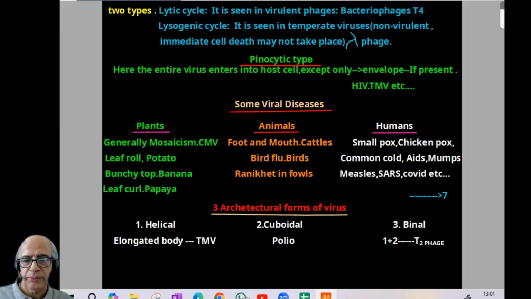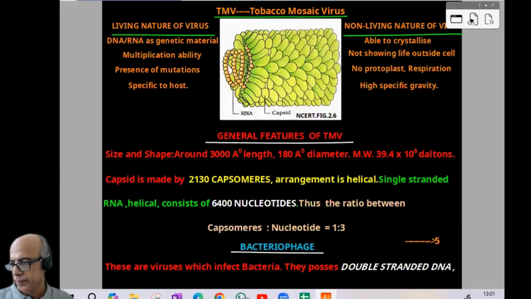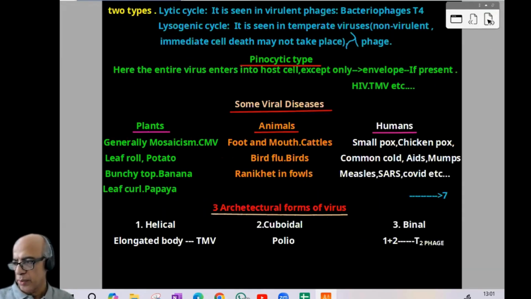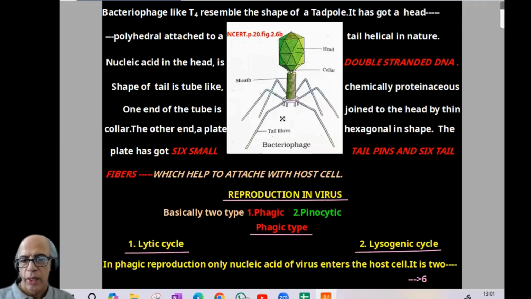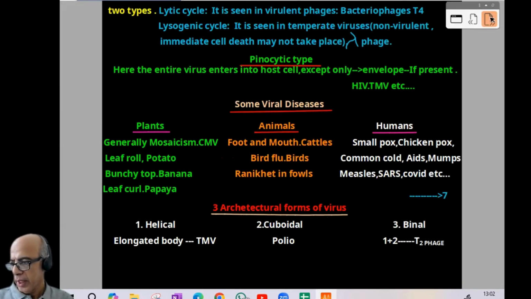Architectural forms of virus. 3 forms it can exist: helical form, cuboidal form, binal form. Helical means elongated body, as in the case of TMV. Here we can find tobacco mosaic virus, helical form, elongated body. Now, cuboidal, that is poliovirus. Then binal. Binal is 1 plus 2, that is helical and cuboidal together. Example is T2 phage. I think the idea is clear.